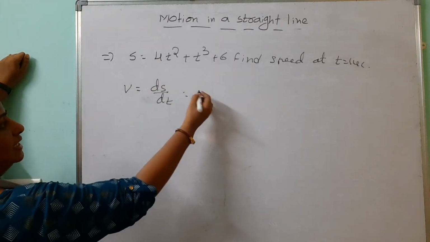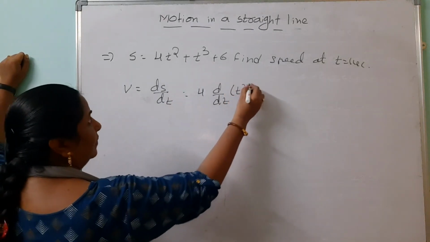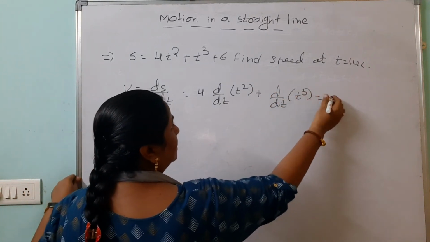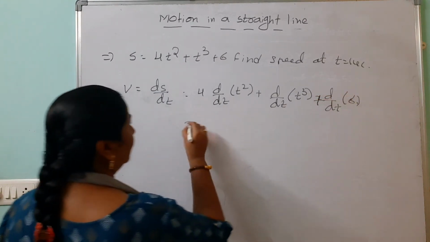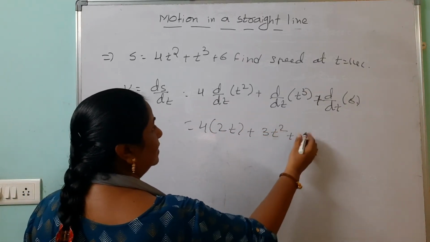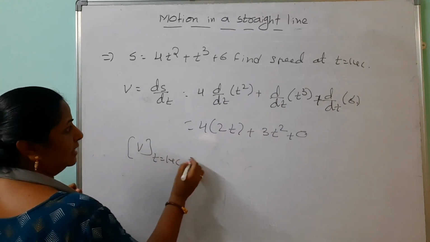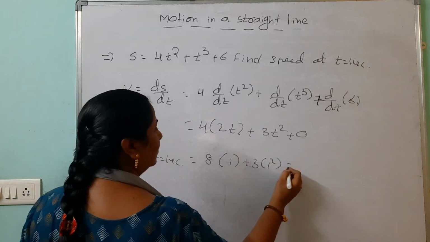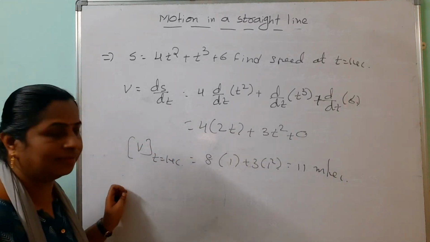Now we should differentiate this one. 4 into d by dt of, split this one, t square, plus d by dt of t cube plus d by dt of 6. After simplification, 4 into, this is the 2t, this is the 3t square, this is the 0. But clearly they are asking speed at t equals to 1 second. Substitute in this, 8 into, this is 1, 3 into 1 square. After that, our answer is how much? 11 meters per second. So this is the use of the derivatives.